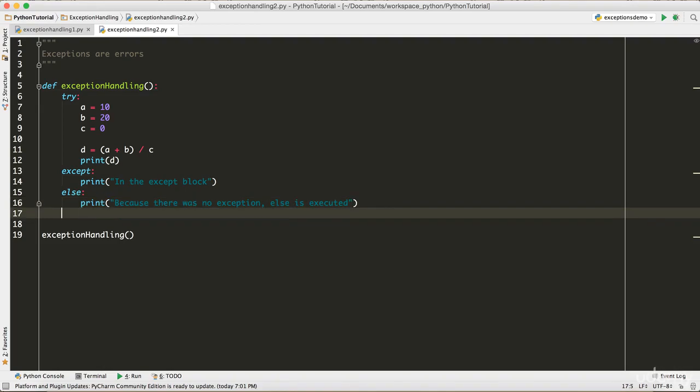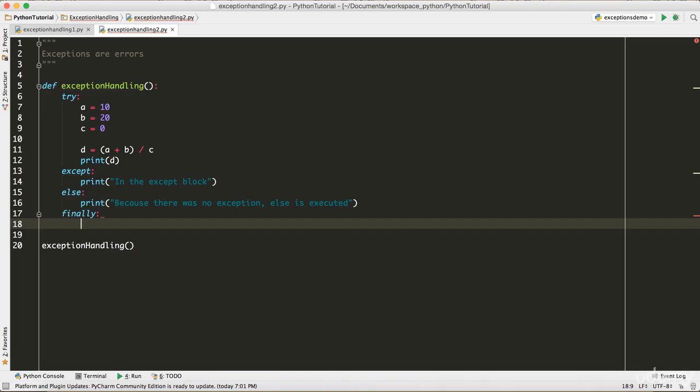So let's see one more type, which is the finally block. Finally is the block which gets executed always. So finally, always executed, right? This block is really useful when you have some cleanup in your code, whether you want to